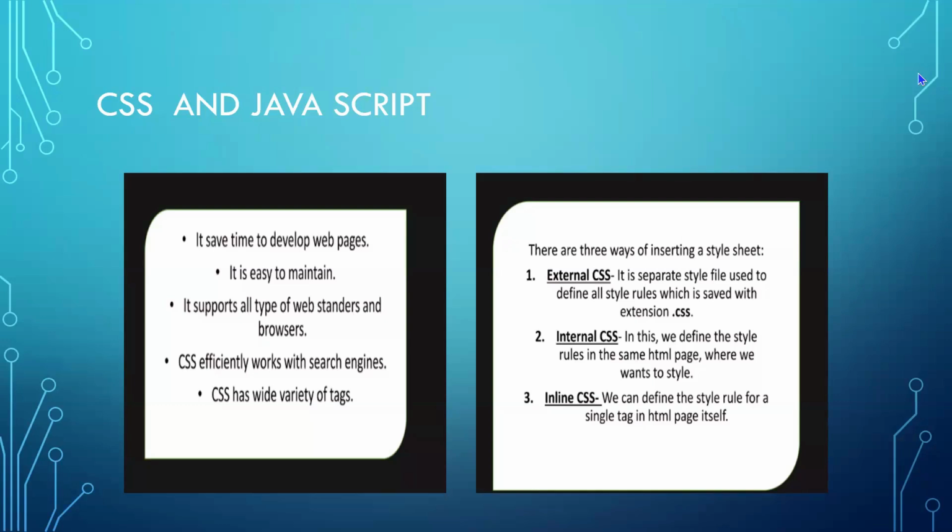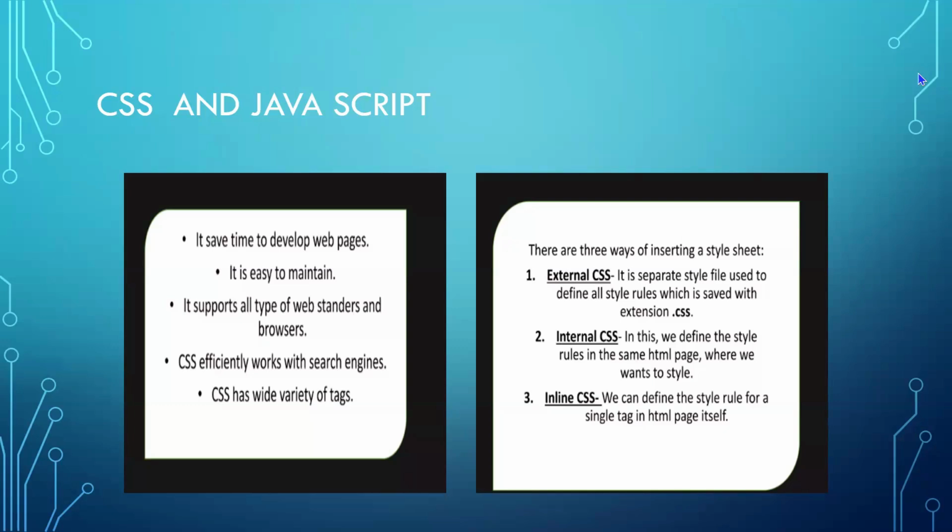How can I access that CSS inside my HTML script? There are 3 ways: externally, internally, and inline. In external, it is a separate style file used to define all style rules, which is saved in .css format.